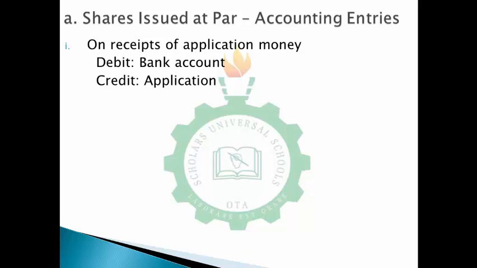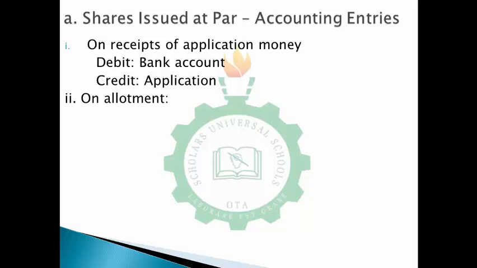So the next thing, after you have received money on application, is you allot shares to them. At the point of allotting shares, you are allotting shares to the applicants, those that have paid. So what you are doing is you go to application account and you debit it, because they will be receiving shares.